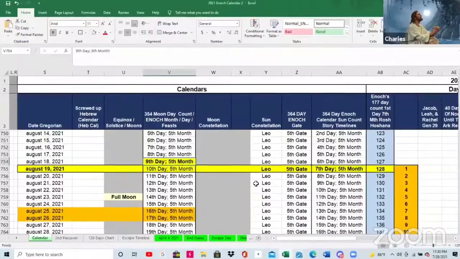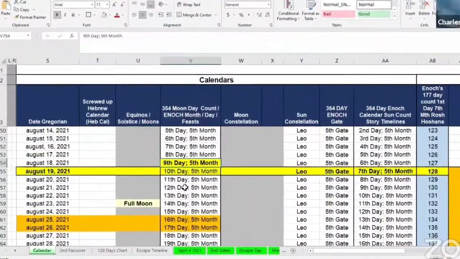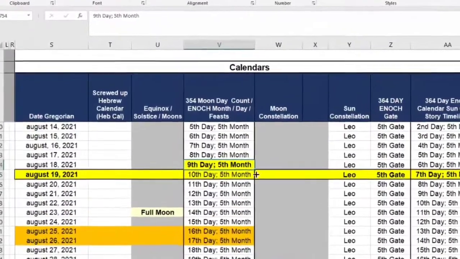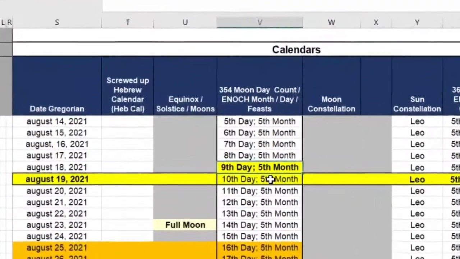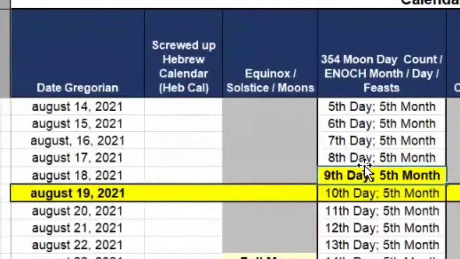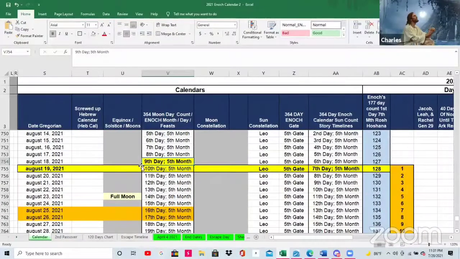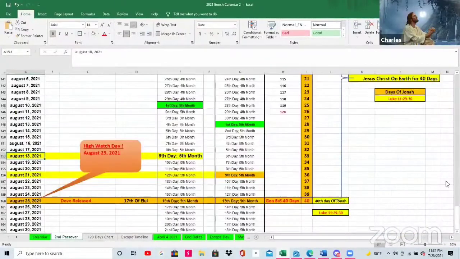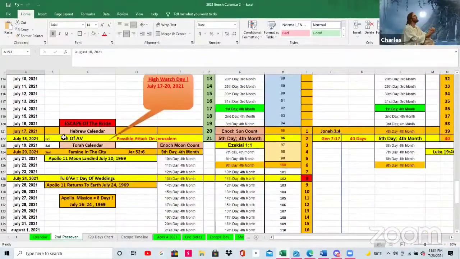And they're getting laid even to the ground because they did not know the time of their visitation. Why? Because they didn't realize, listen to me carefully, this is the true 9th of Av. I think that's what he's telling us. They are going to get suddenly and viciously attacked on this date because they didn't know the time of their visitation. They don't know that this is the 9th of Av. What are they thinking? They think they've passed their 9th of Av, right? Wasn't July 17th to the 20th, whether it was a Hebrew calendar or Torah calendar, in this time frame, the 9th of Av? They think their 9th of Av has passed.